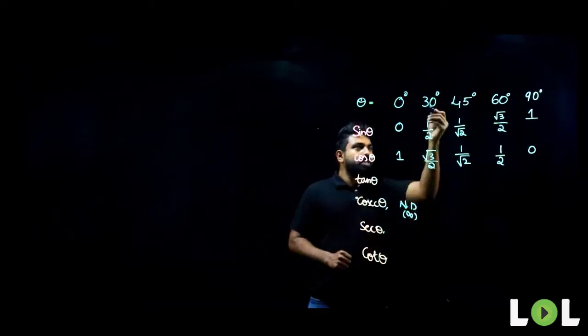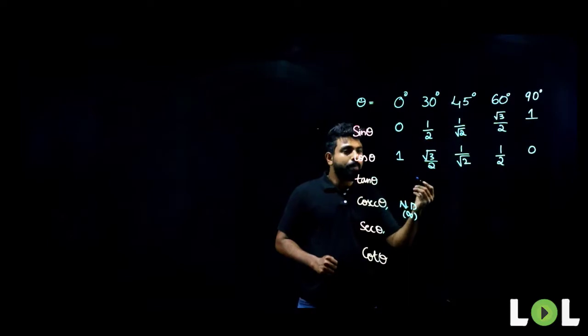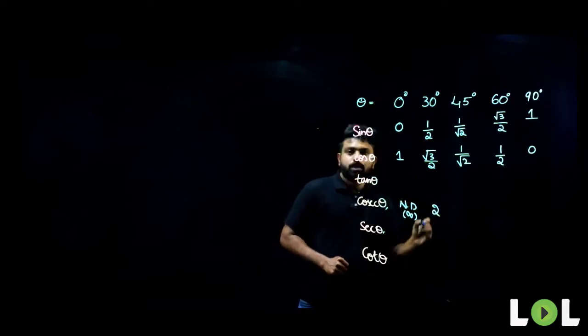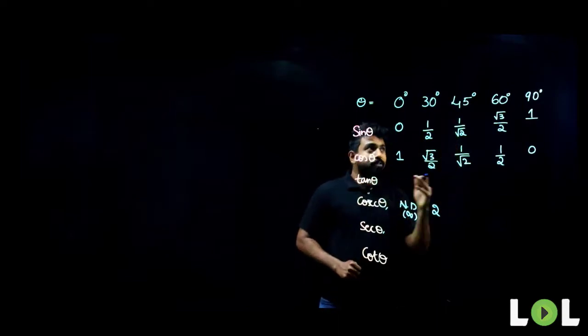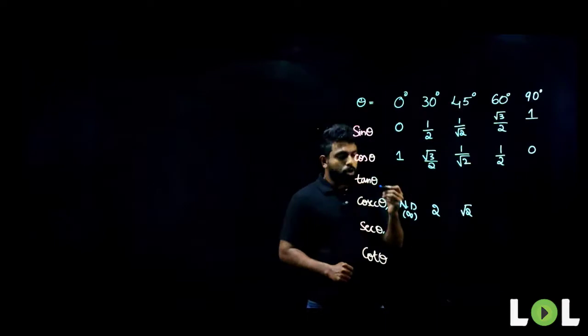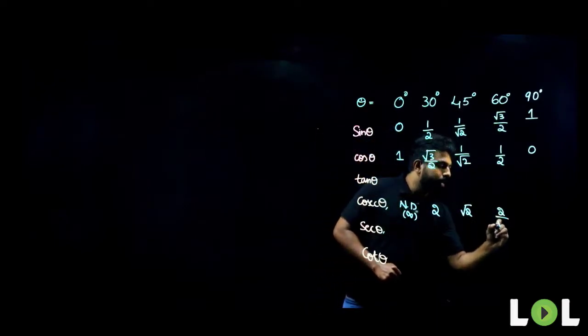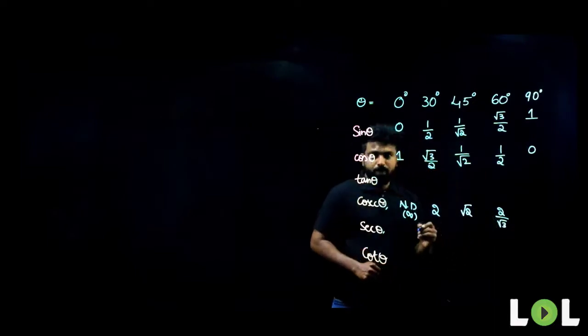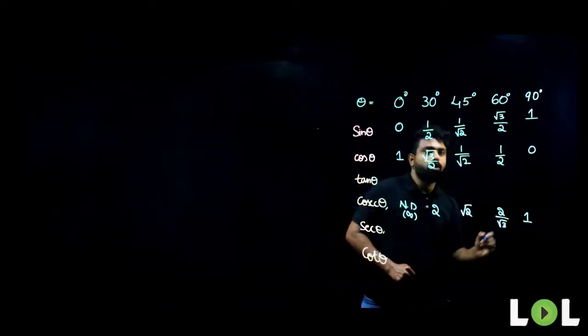What about cosecant 30? Cosecant 30 is 1 divided by 1 by 2, that is nothing but 2. Inverse of 1 by 2 is 2. What about cosecant 45? Cosecant 45 is root 2. What about cosecant 60 degrees? It is 2 divided by root 3. Now, what is cosecant 90 degrees? 1 upon 1 will be 1 only.